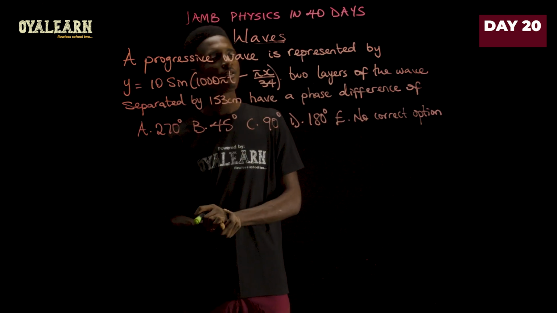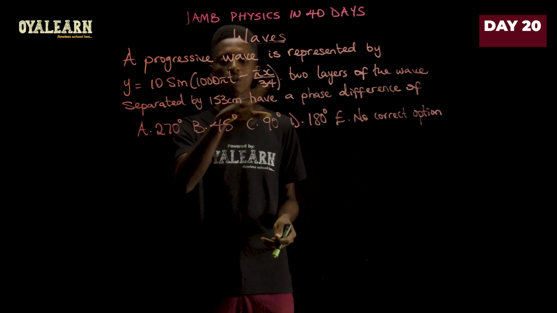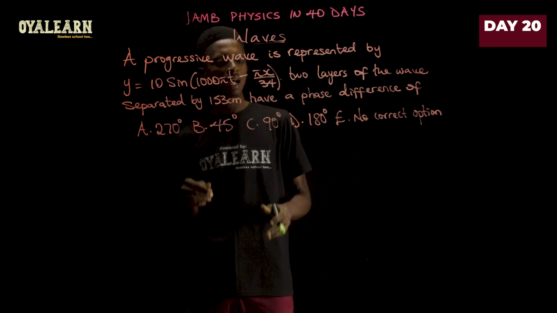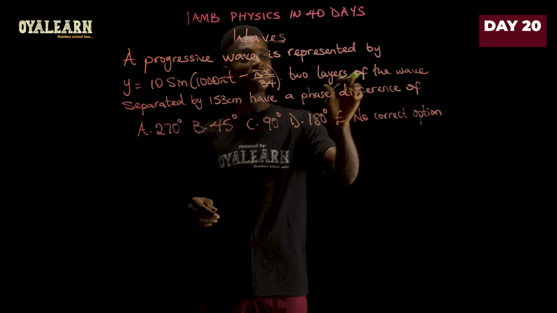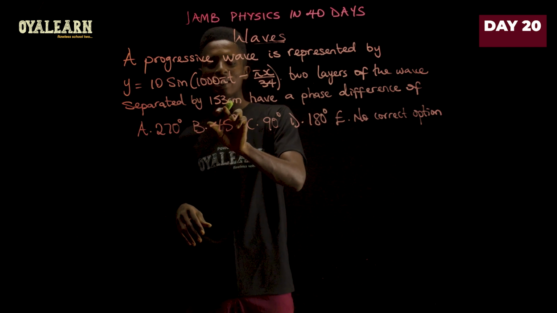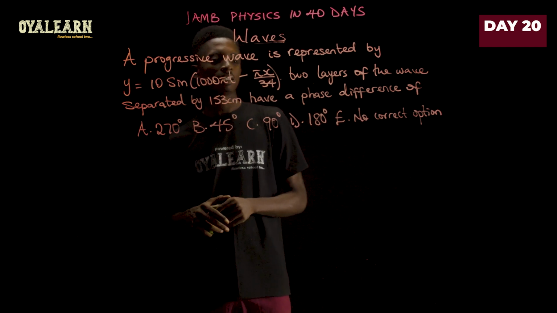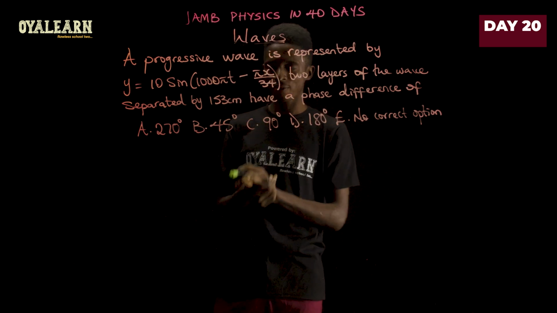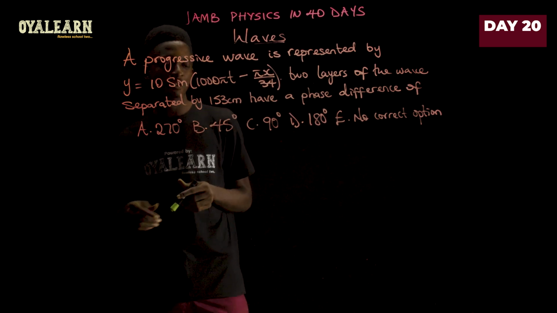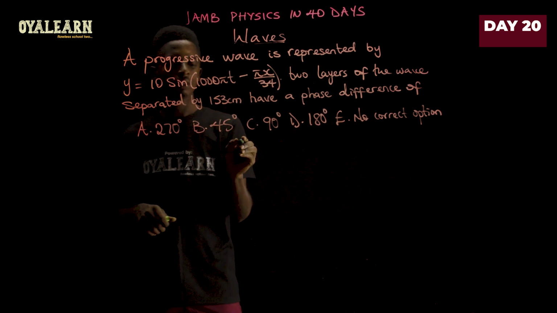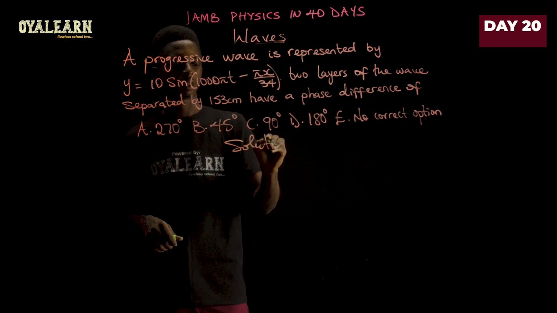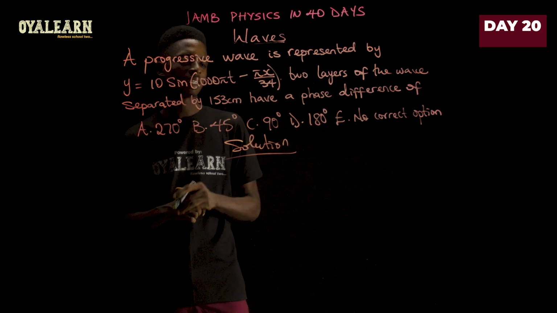A progressive wave is represented by this equation here, and we are asked: two layers of the wave are separated by this distance, 153 centimeters, and we should find the phase difference. To find the phase difference in this case, first we need to find the wavelength.